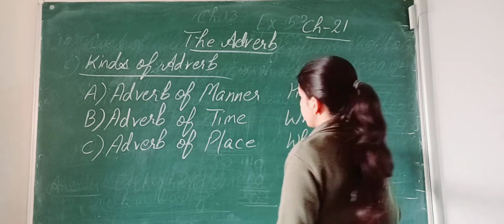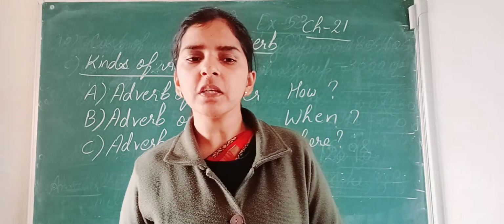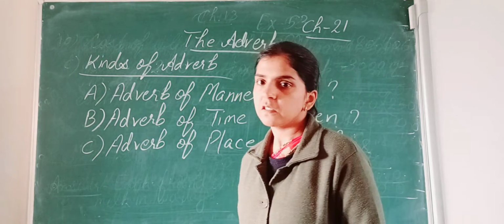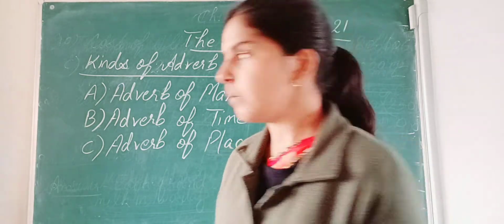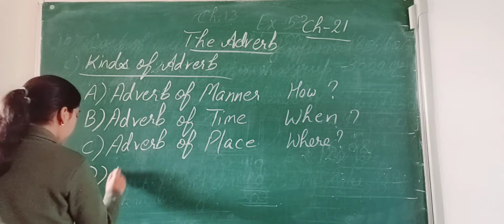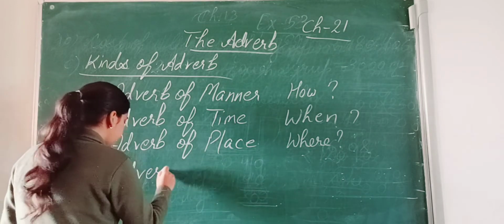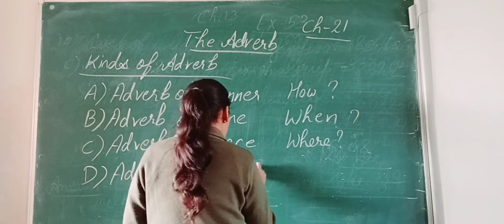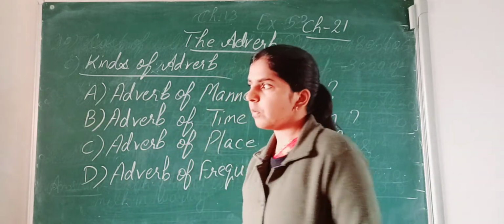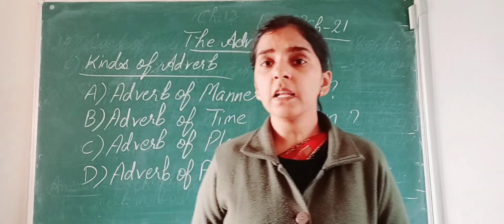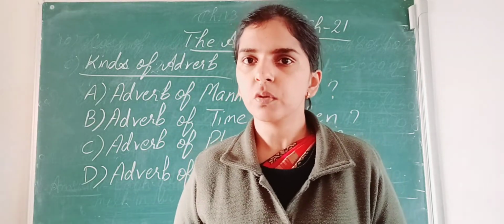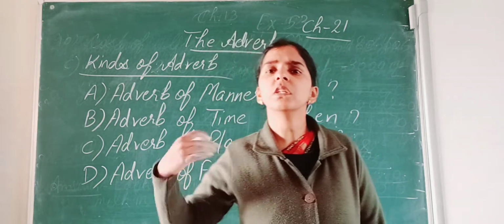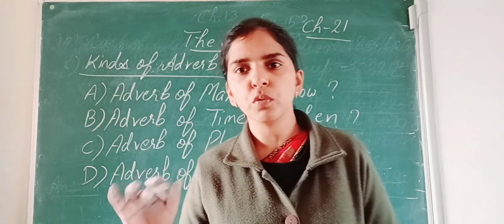They tell us about the place, right? So this is called adverb of place. Next one is adverb of frequency. They tell us about how many times. For example, Suresh is seldom late. How many times is he late? Seldom. Seldom means almost never.